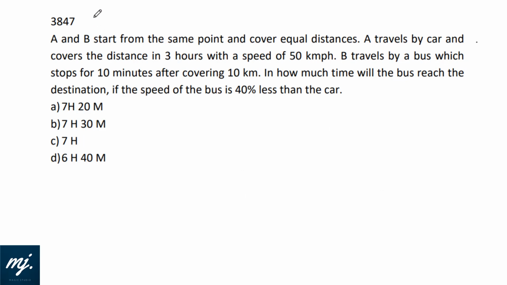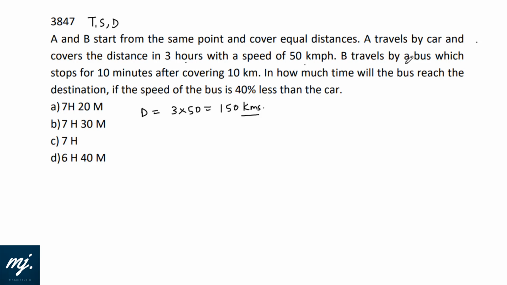Now this one is from time, speed, distance. A and B start from the same point and cover equal distances. A travels by car and covers the distance in 3 hours with a speed of 50. That means the distance they both have covered is 3 into 50, that is 150 kilometer.